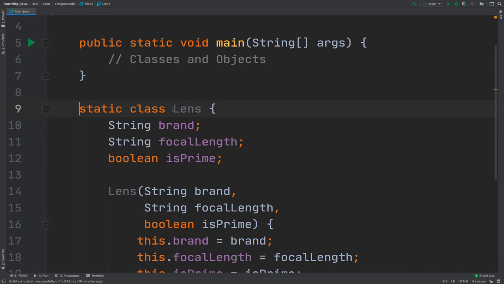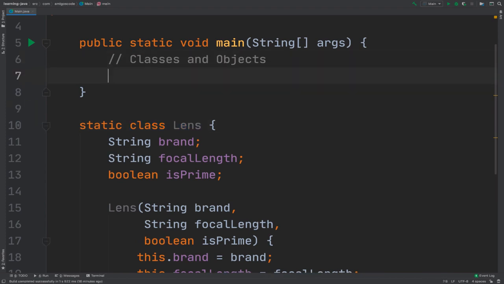Right, to create a lens based off this template right here, class Lens, let's do the following. Let's go ahead and simply say Lens, and then lens1 equals new Lens. You've seen the new keyword, right?